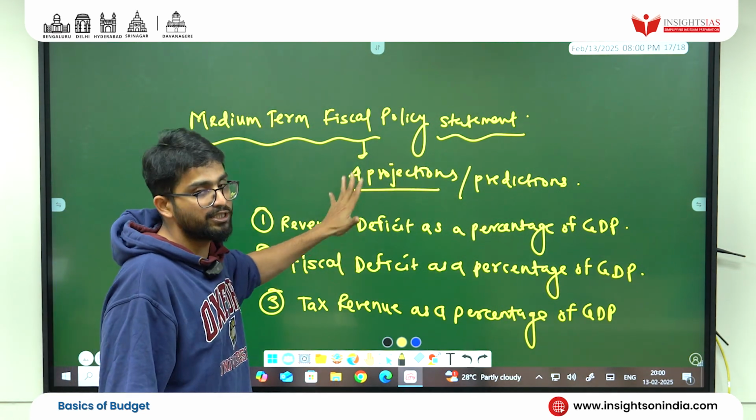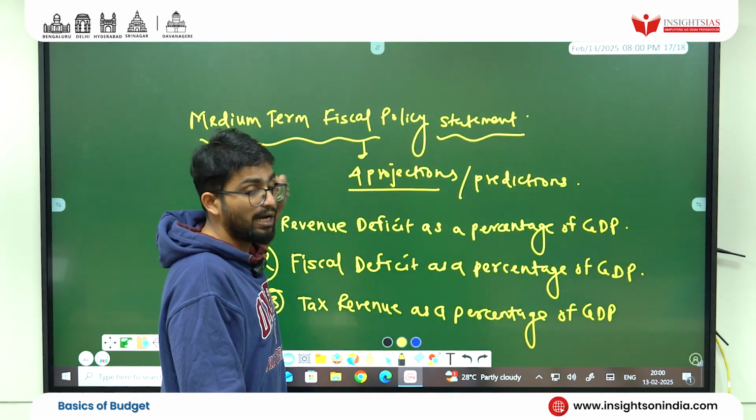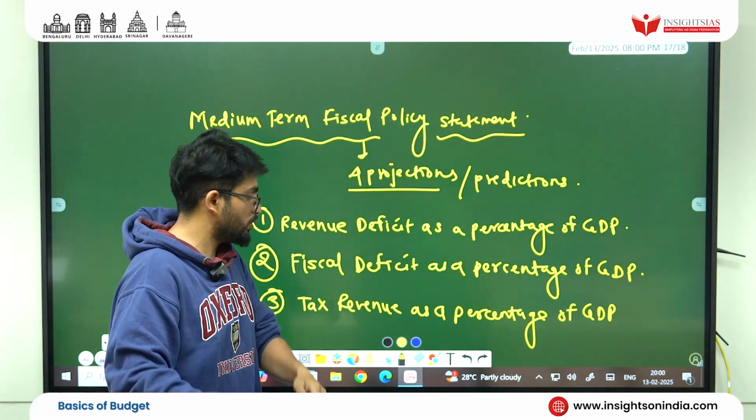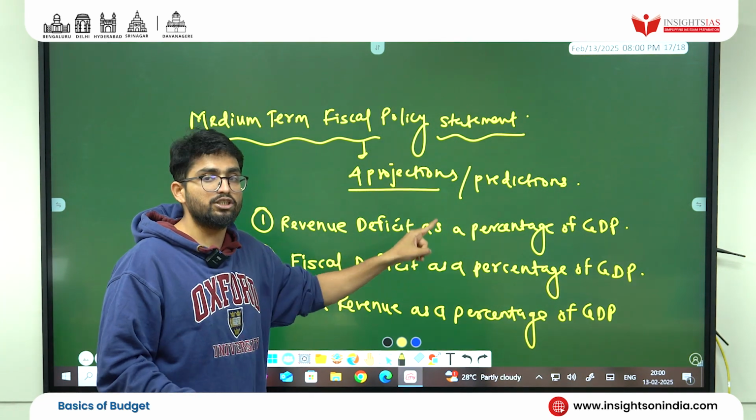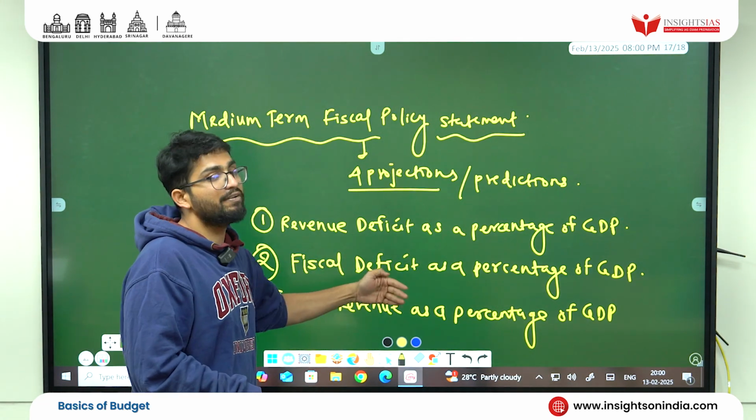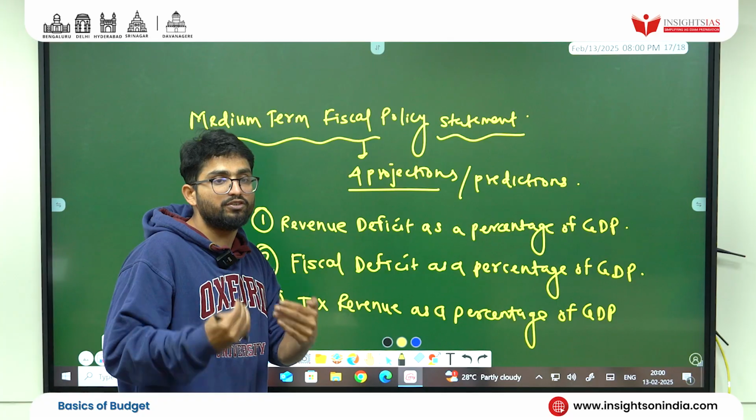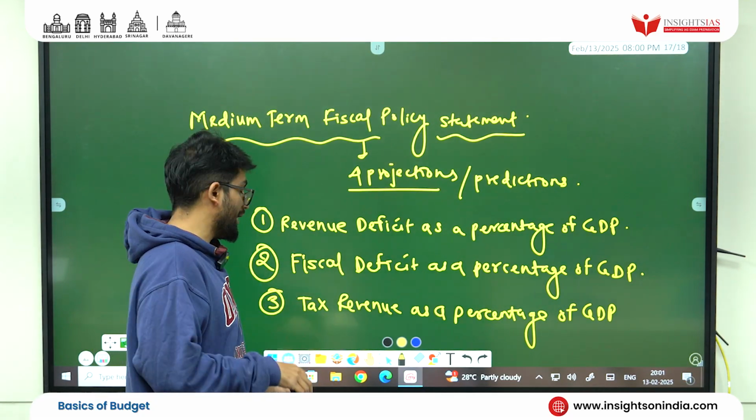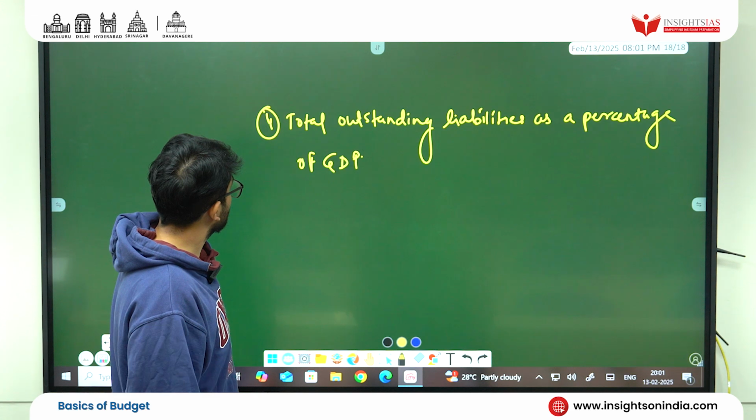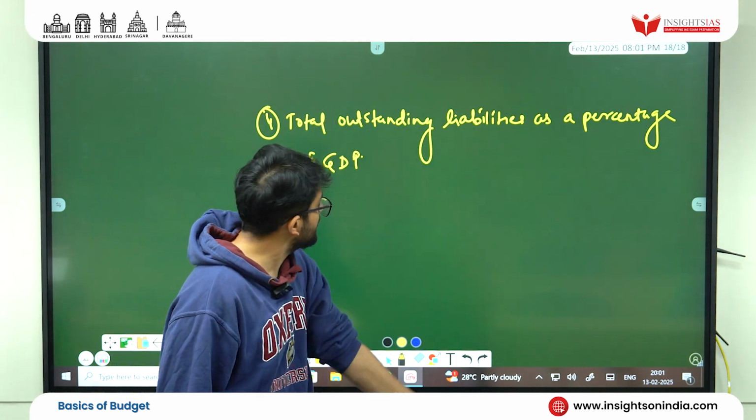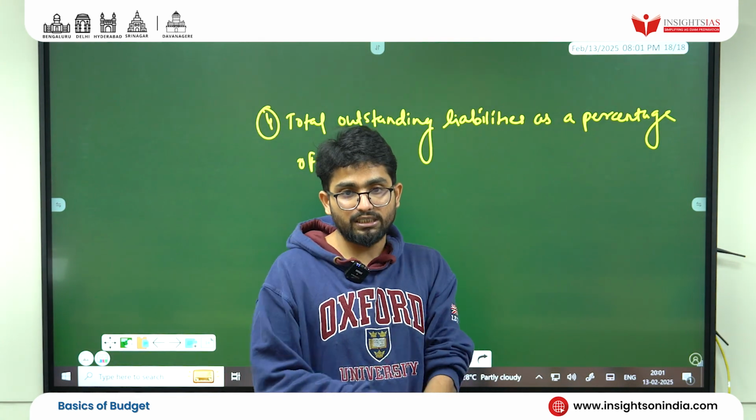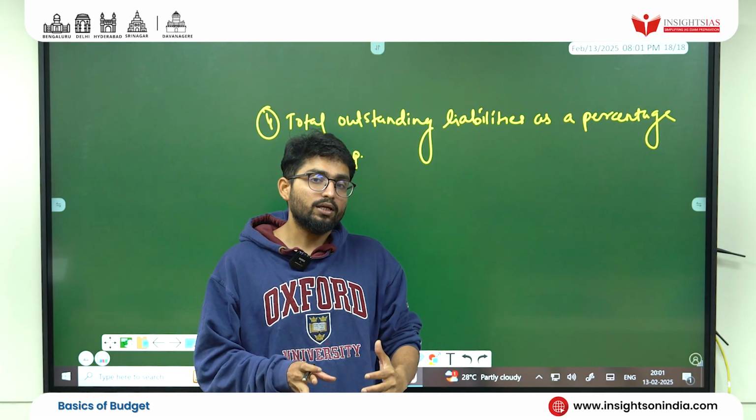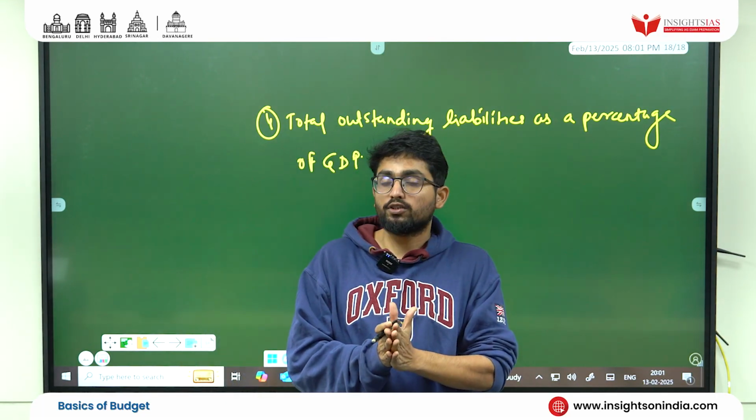So in the medium term fiscal policy statement, there are 4 projections and predictions which we have to produce, which consist of revenue deficit as a percentage of GDP. Now you are very smart. We have seen how to calculate revenue deficit, and in the lecture also I told you how to calculate in percentage. Fiscal deficit as a percentage of GDP. Third is tax revenue, as a percentage of GDP. Tax could be what? Tax, non-tax, direct, indirect. Then total outstanding liabilities as a percentage of GDP. So this is what I feel you should know as core fundamentals of the budgeting.